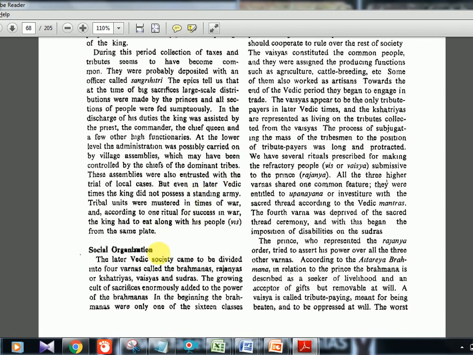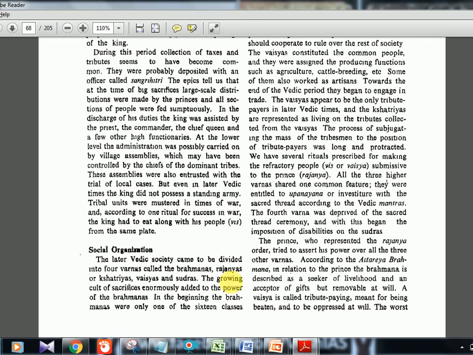Now we will see the society. Again, the four classes started or became stronger: Brahmanas, Rajanyas or Kshatriyas, Vaishyas, and Shudras. The Rajanyas and Kshatriyas are the same, the ruling class. Then the Brahmanas, the priests who dominated everyone. Vaishyas are the traders or merchant class, and Shudras are the downtrodden people who are considered slaves and even beaten up by the people.